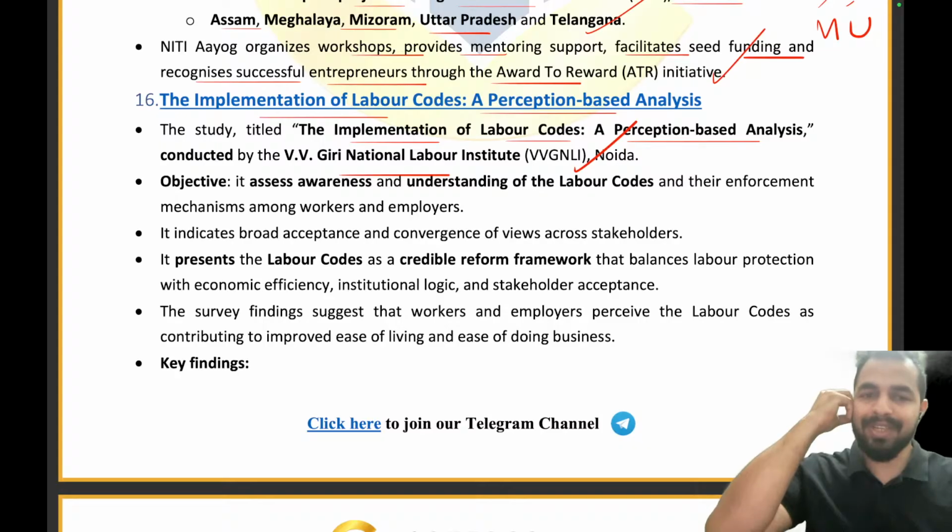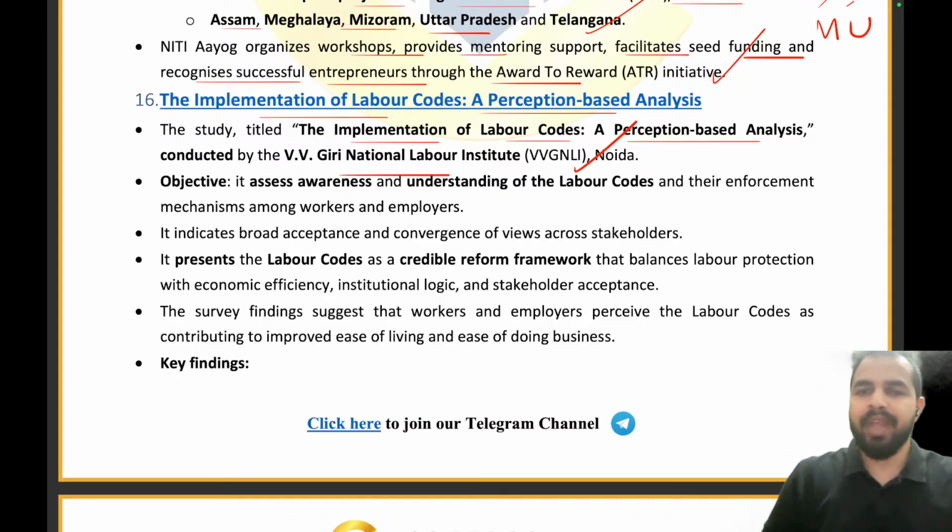Why so? Because a very important point here, my dear friends, is that this particular study has been done by a private institute, VV Giri National Labor Institute of Noida. Right? So it's not that important. Let's take an example. If the Ministry of Labor, or the International Labor Organization, or the Niti Aayog, or some other big institution was doing such a study, then definitely it would have been good. But we are not going to cover more here about the VV Giri National Labor Institute, Noida. Clear, everyone? And also it is from the month of February, right?